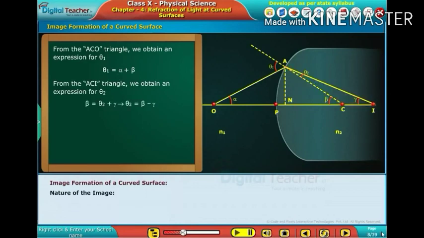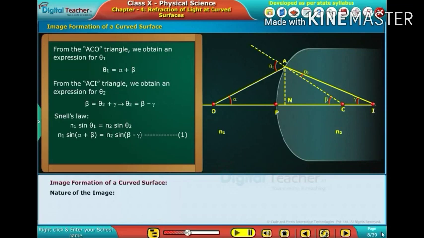Beta is equal to theta 2 plus gamma. This implies theta 2 is equal to beta minus gamma. Substituting the expressions of theta 1 and theta 2 in Snell's law, we have n1 into sine theta 1 is equal to n2 into sine theta 2. n1 sine into alpha plus beta is equal to n2 sine into beta minus gamma.